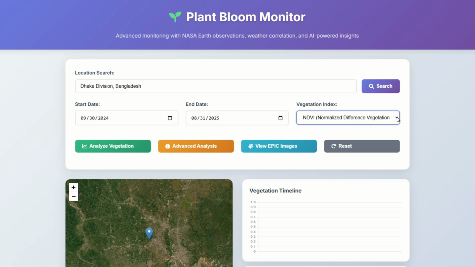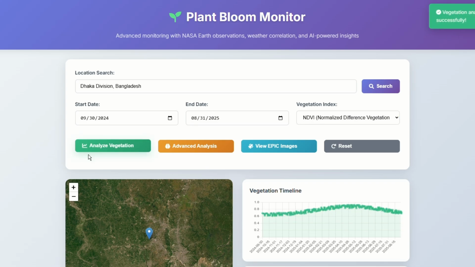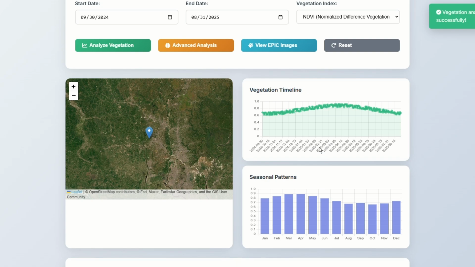NDVI is a metric that uses satellite or remote sensor data to measure the health and density of vegetation by quantifying the difference between NIR reflectance and red light observation. So we selected our location, we selected a start date and end date. Now let's see the analysis. If you click the vegetation analysis, here we can see a vegetation timeline and a seasonal pattern.